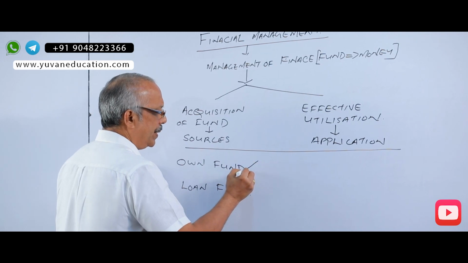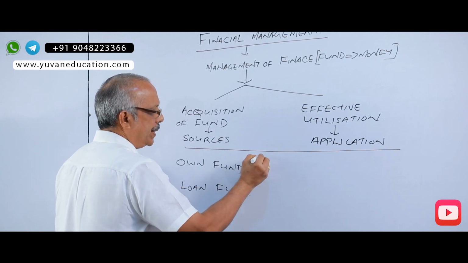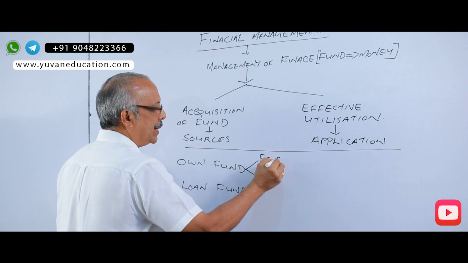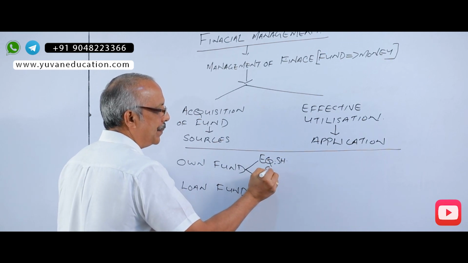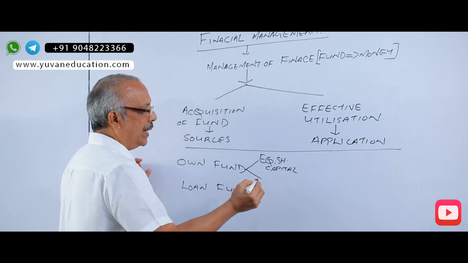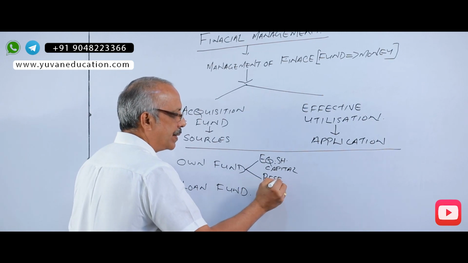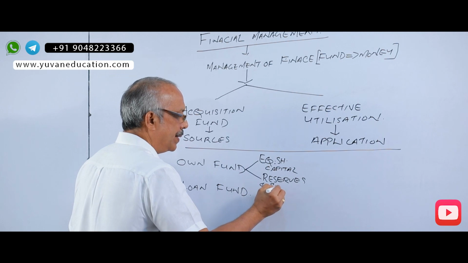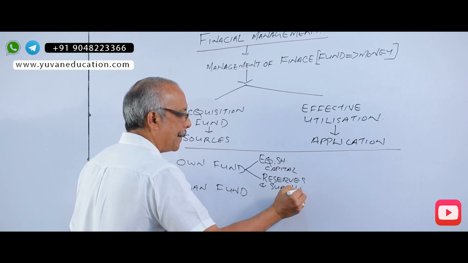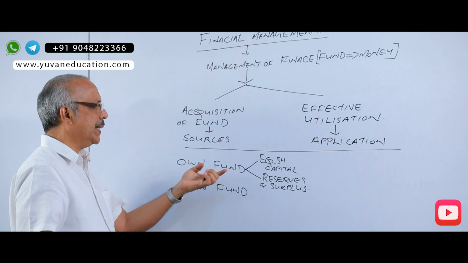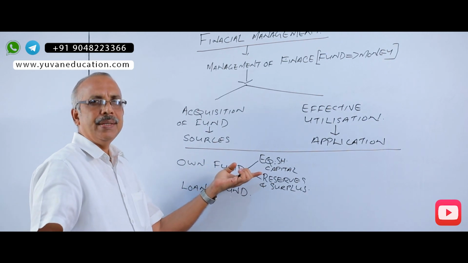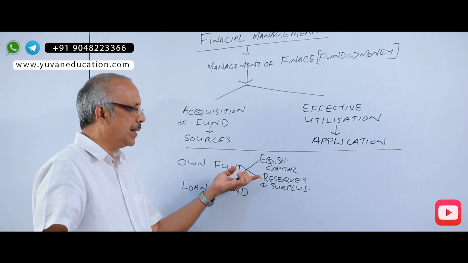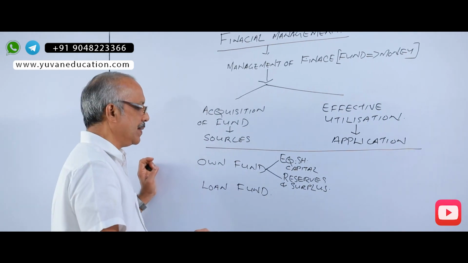Own fund can be in the form of equity share capital and retained earnings, which is otherwise known as reserves and surplus.